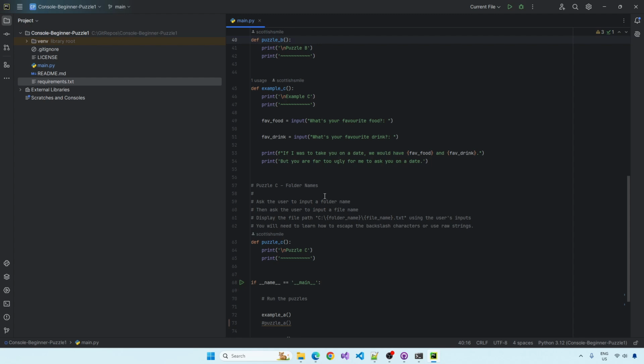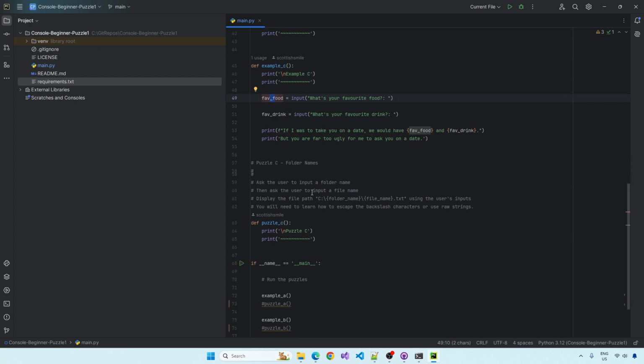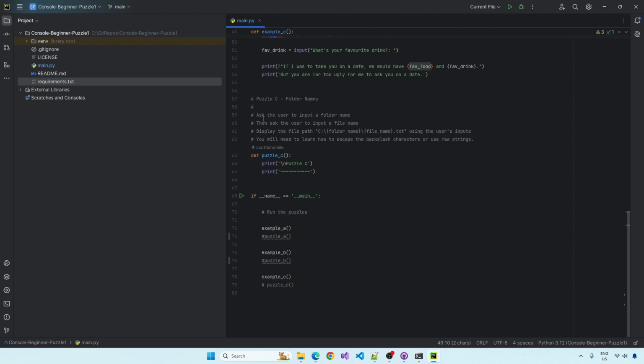Example C. What's your favourite food? What's your favourite drink? Asking for the user's input again, saving them as variables. Ask the user to input a folder name and ask the user to input a file name. Okay, so it's giving you something a bit more realistic here if you're doing scripting. And it's asking you to learn how to escape backslash characters. So you can display all this sort of stuff, but you're going to run into problems with the backslash characters. So you have to go away and learn that and have a go.